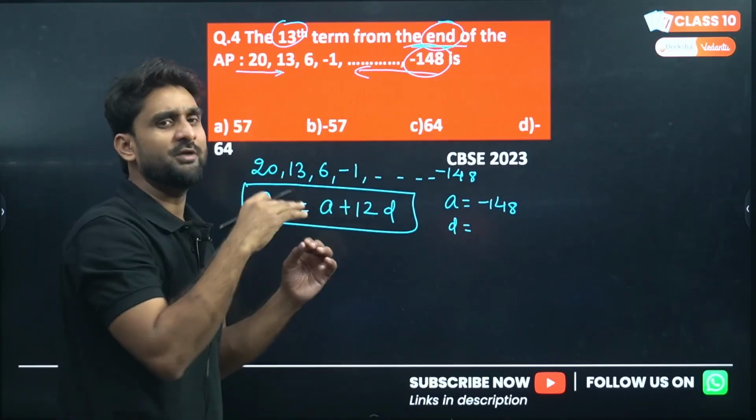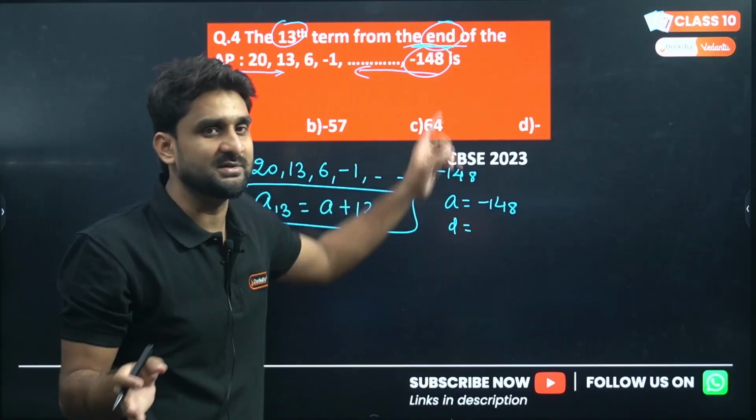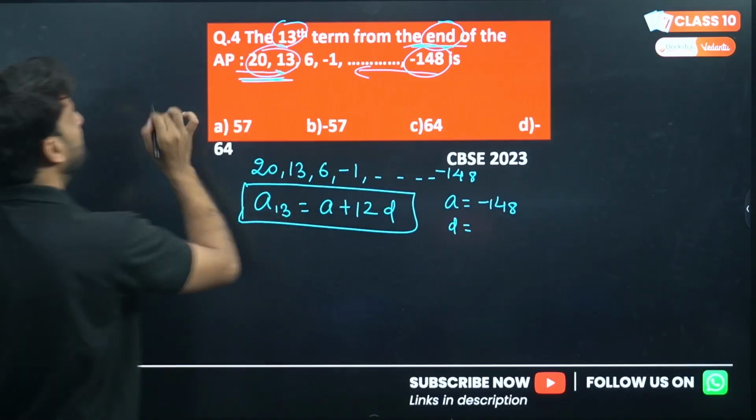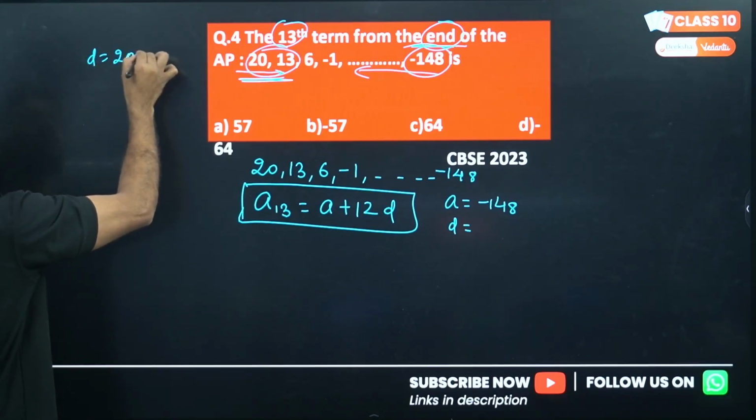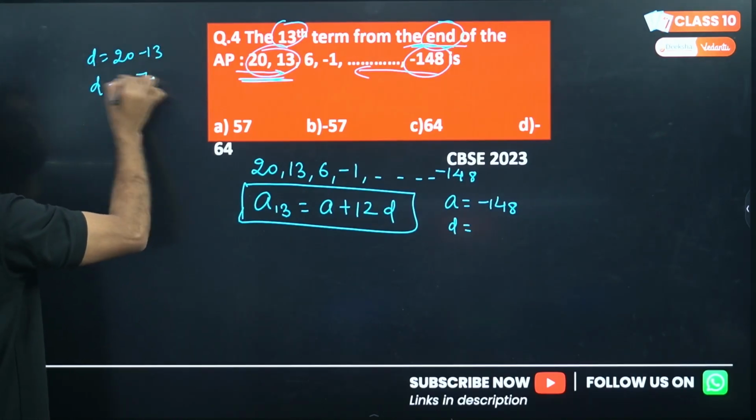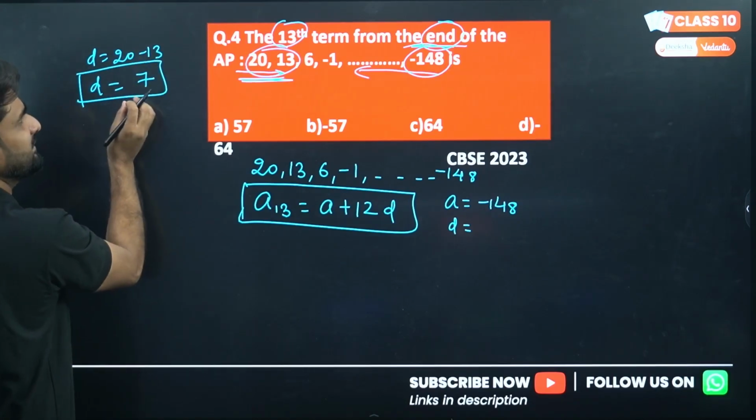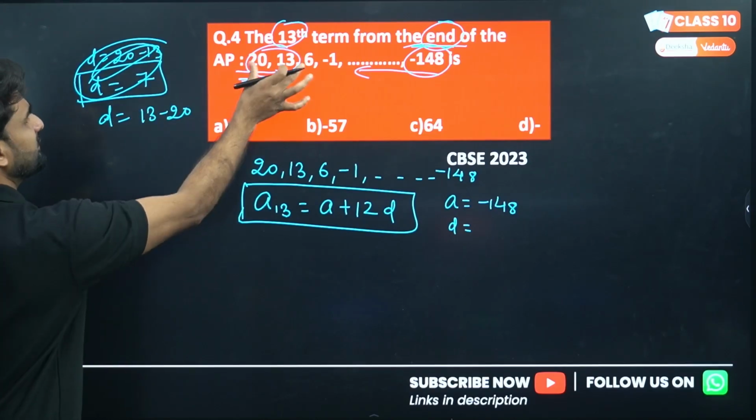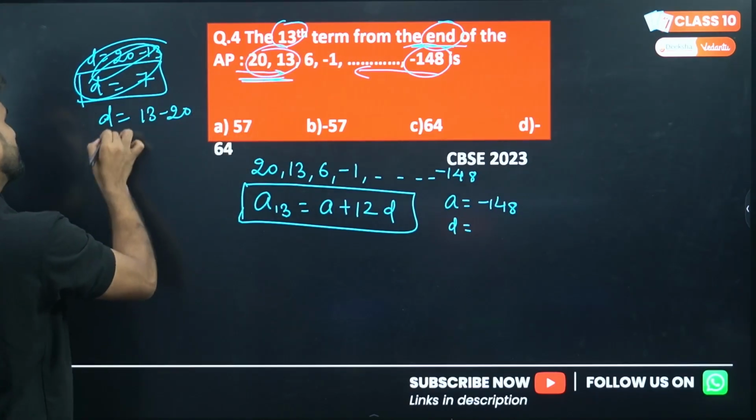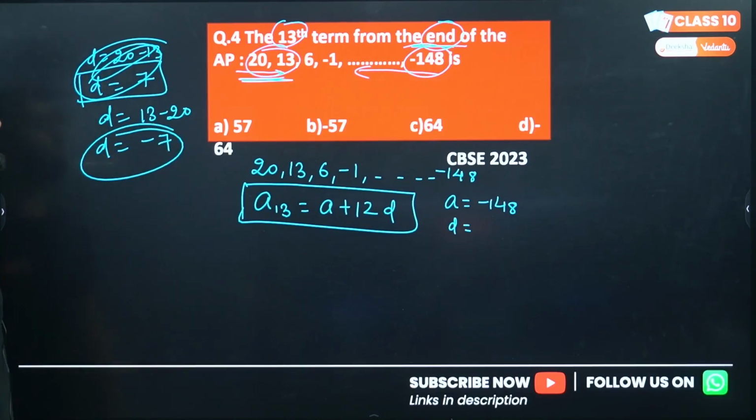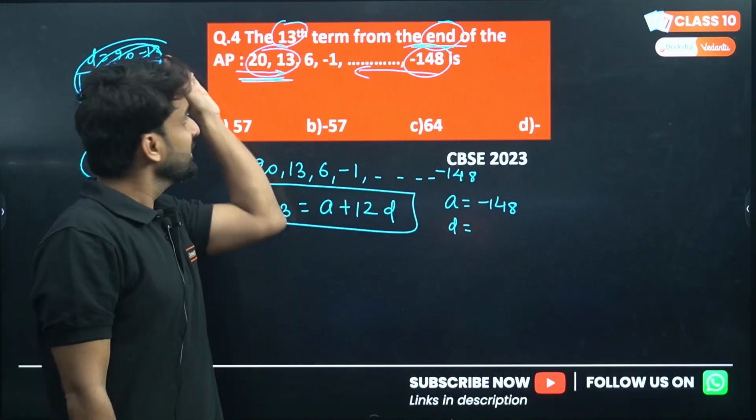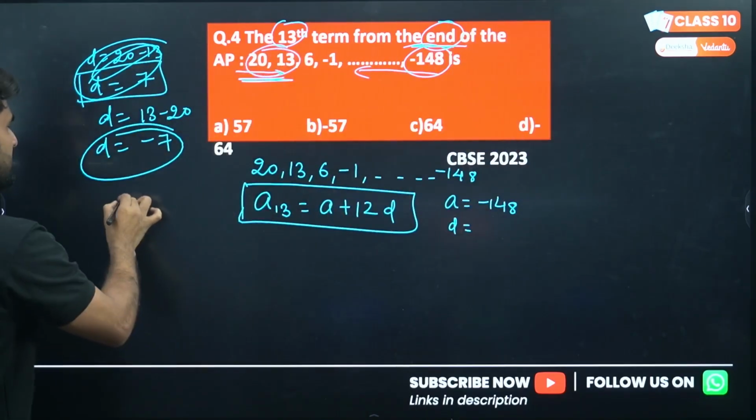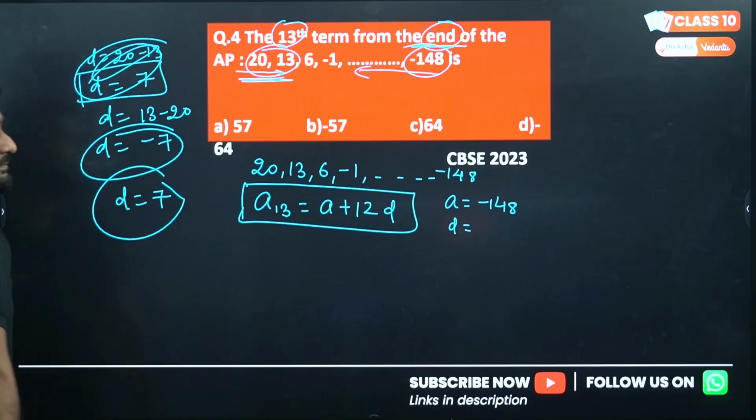I'm giving you a short trick to find the common difference in such questions. You can find the common difference here by taking this pair. The difference will be 20 minus 13, and the common difference you are getting here is 7. Sorry, the common difference will be 13 minus 20, considering the AP from this side, so we get -7. If the common difference is -7 in this direction, then from the other direction it will be +7. This is the short trick.